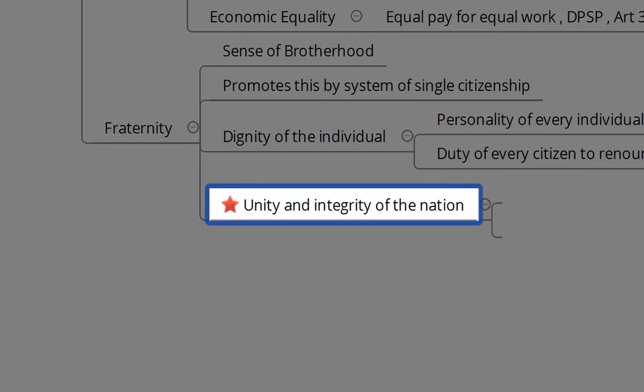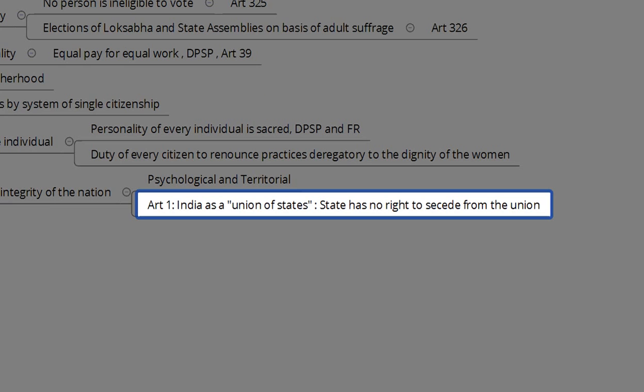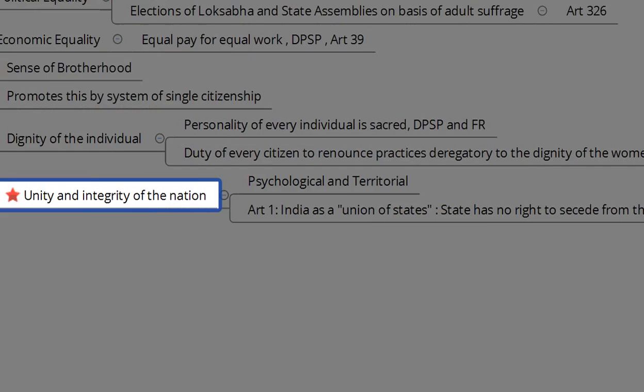And then we have the unity and integrity of the nation. Integrity of the nation includes both psychological as well as territorial integrity. And also Article 1, which belongs to Part 1 of our constitution, states that India is a Union of States. No state has a right to secede or detach itself from the union, and thus we preserve the unity.